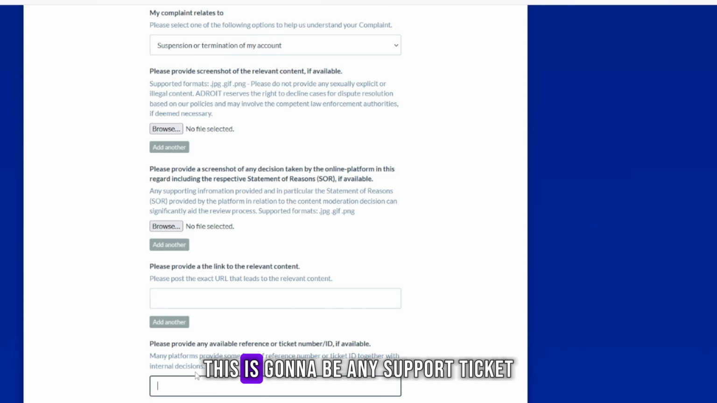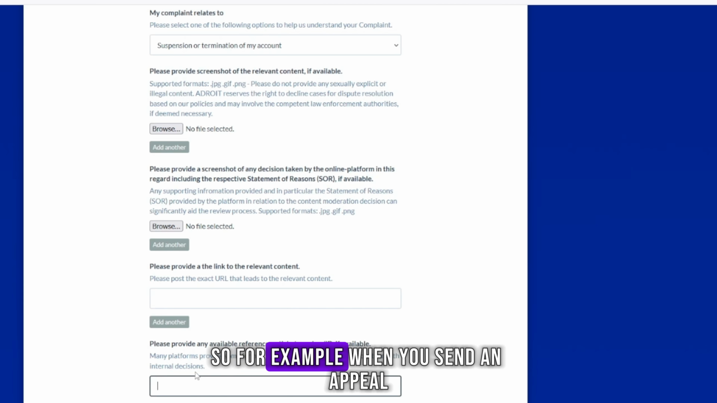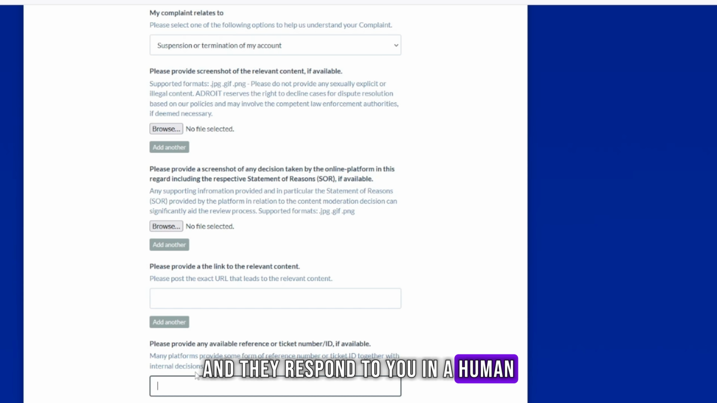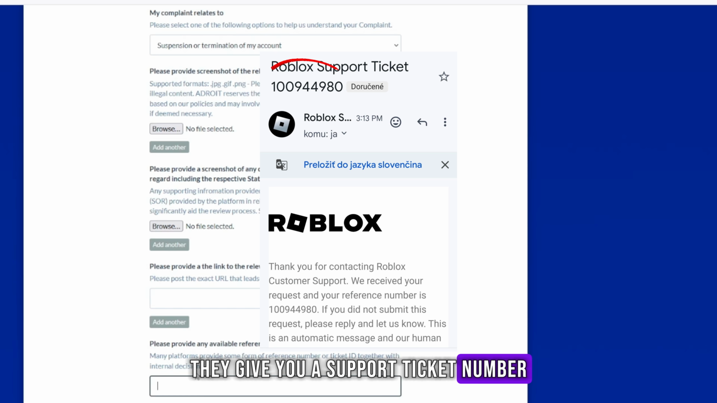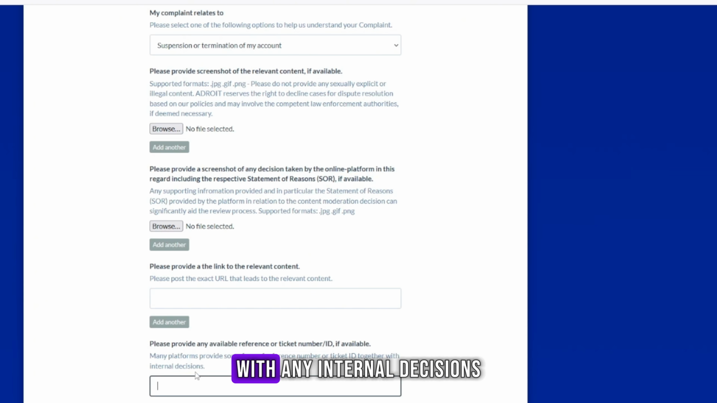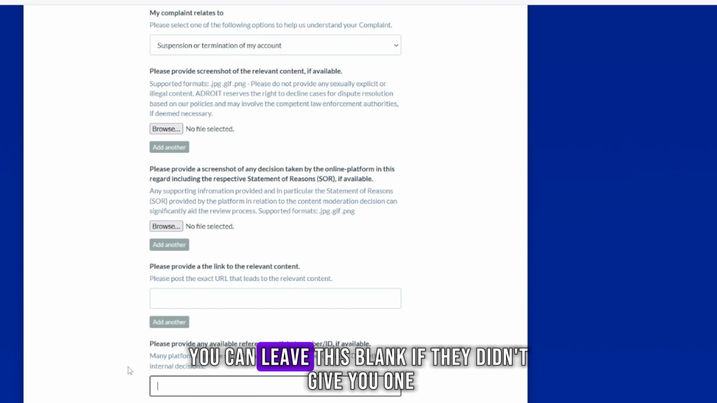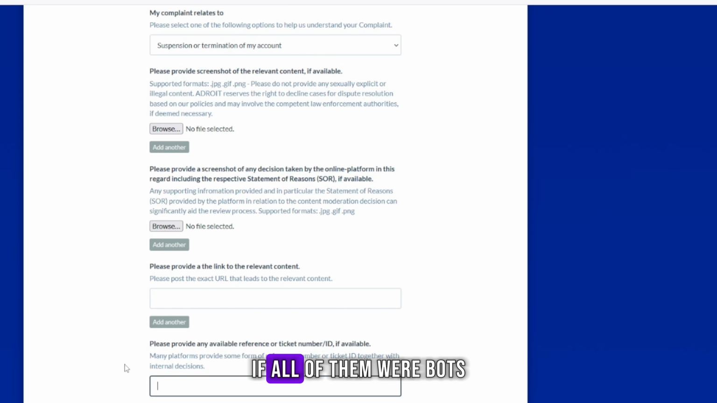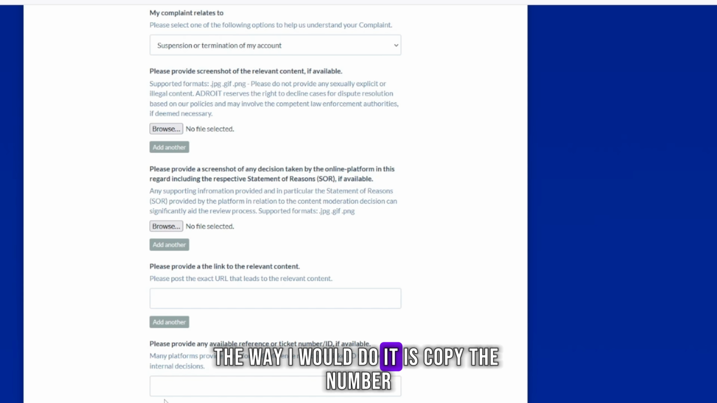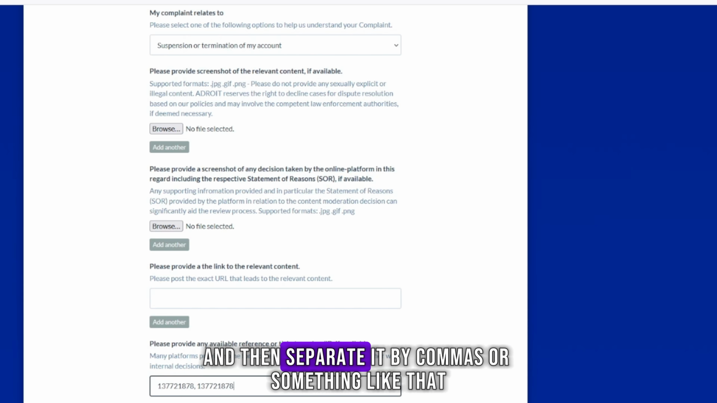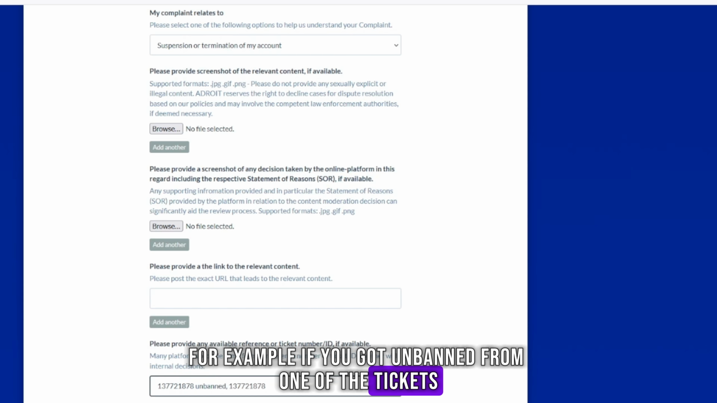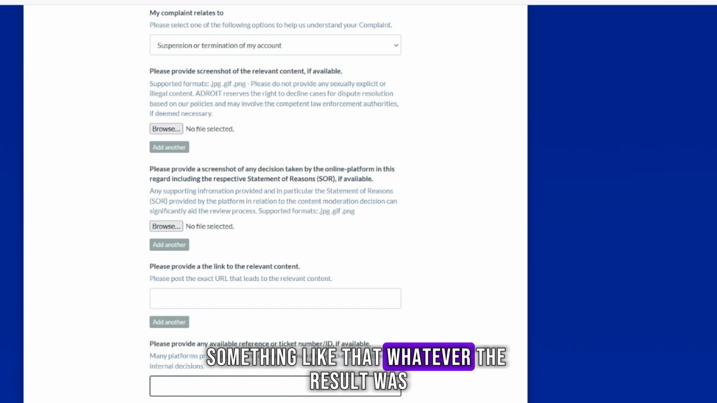Now for the ticket number, this is going to be any support ticket or reference ticket that you have. For example, when you send an appeal and they respond to you as a human, they give you a support ticket number. You're going to put that number here with any internal decisions. You can leave this blank if they didn't give you one, if all of them were bots. But if you do have any, put all of them here. The way I would do it is copy the number and then separate it by commas or something like that. For example, if you got unbanned from one of the tickets, or denied, whatever the result was.